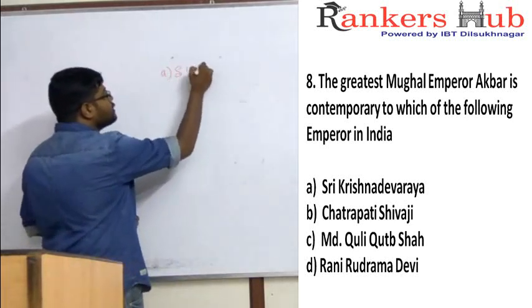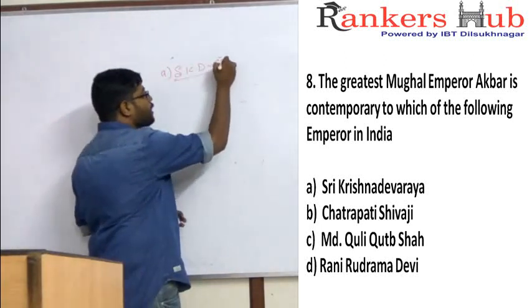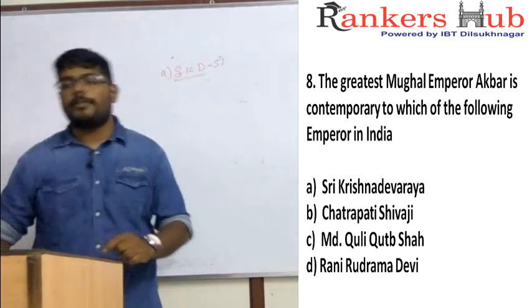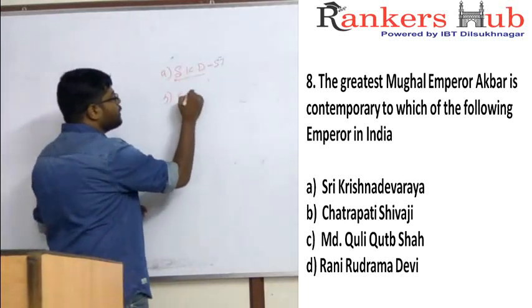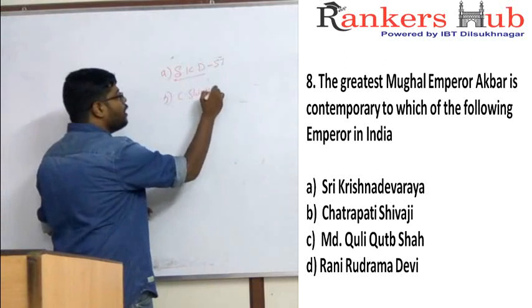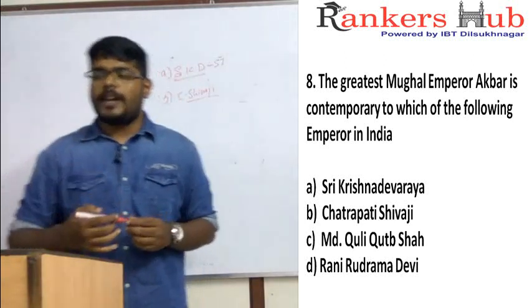The options given are all very important. First option is Sri Krishna Deva Raya, the greatest king of South India of the Vijayanagar Empire. Second option is Chhatrapati Shivaji, a very well-known and famous personality, called the King of Marathas.